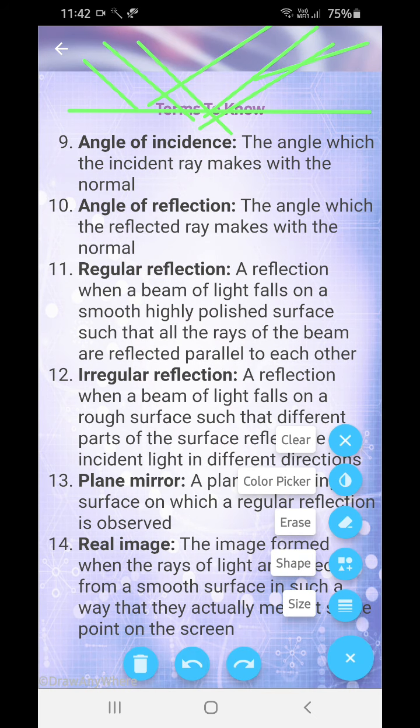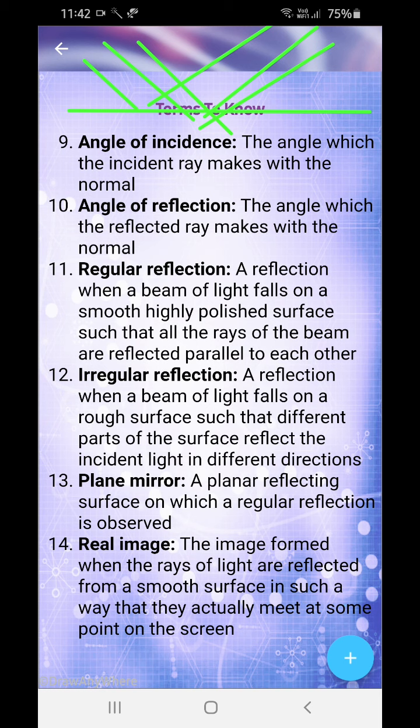So you get regular reflection when a beam of light falls on a smooth, highly polished surface, so that all rays of the beam are reflected parallel to each other. Okay, and then irregular reflection is the reflection when a beam of light falls on a rough surface.